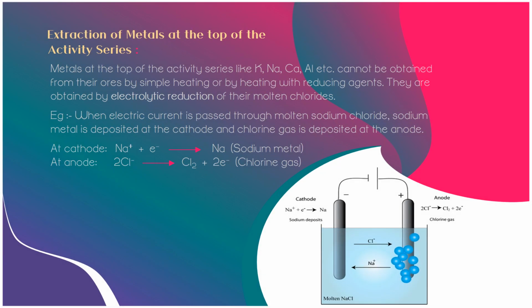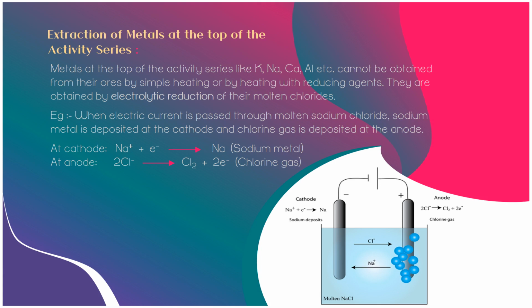Extraction of metals at the top of the activity series, that means highly reactive metals. Oxides of highly reactive metals like potassium, sodium, calcium, magnesium, aluminium, etc. cannot be reduced with the help of carbon, that is coke, because they are very strong reducing agents. They can be obtained by electrolysis of molten salts, generally chlorides or oxides, that is the electrolytic reduction method. And this method has an additional advantage that the metal obtained after electrolysis is comparatively pure as compared to other